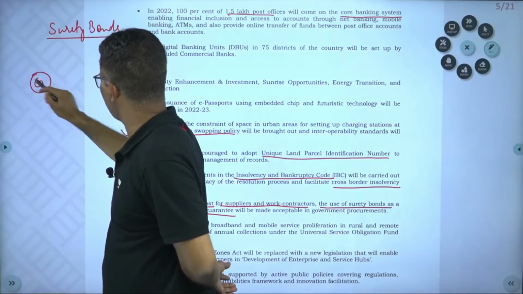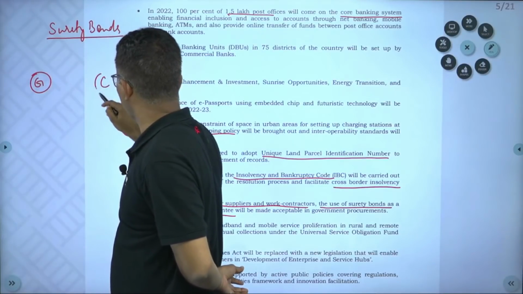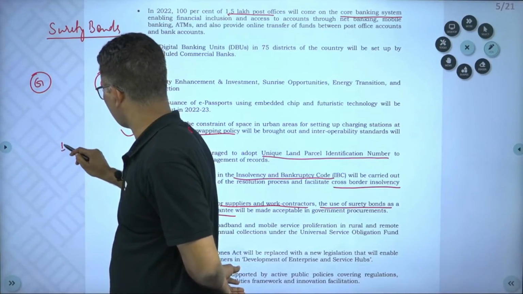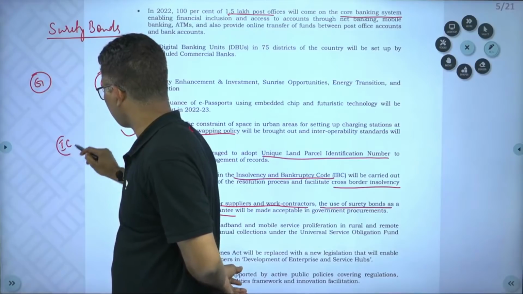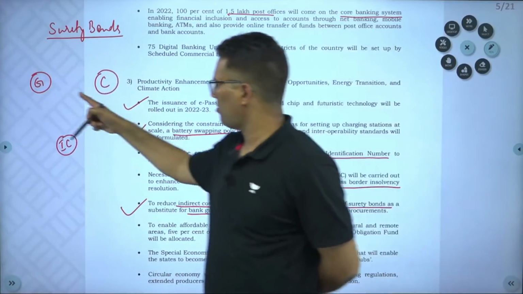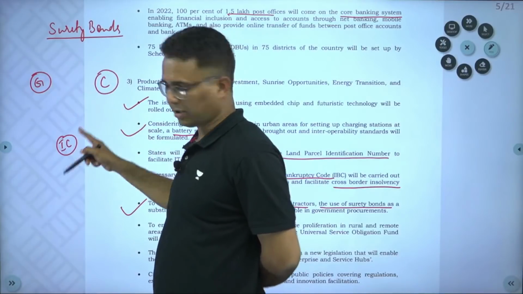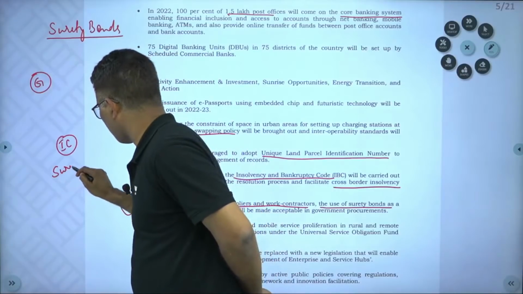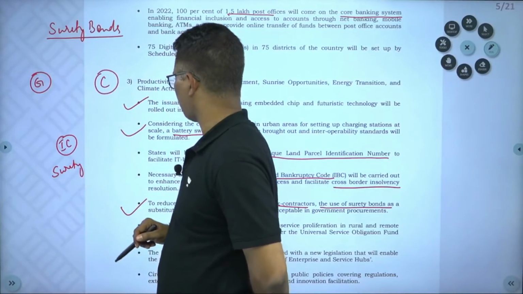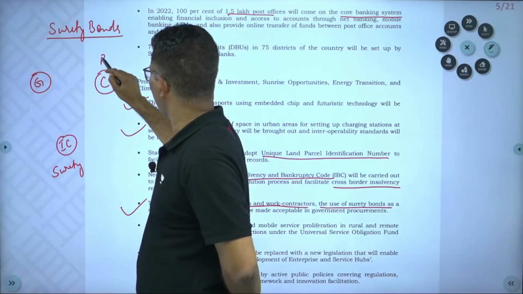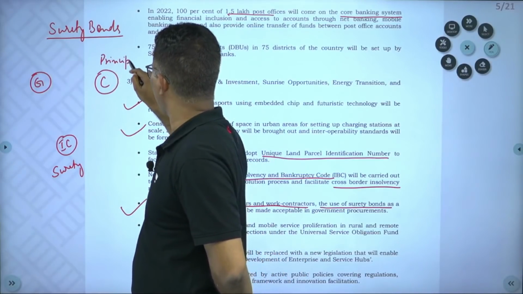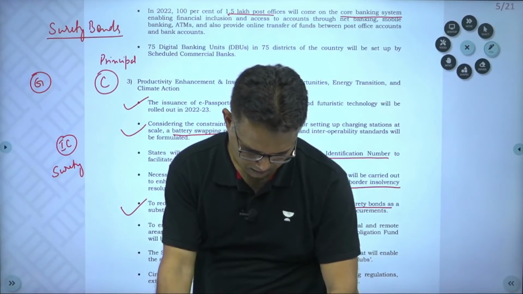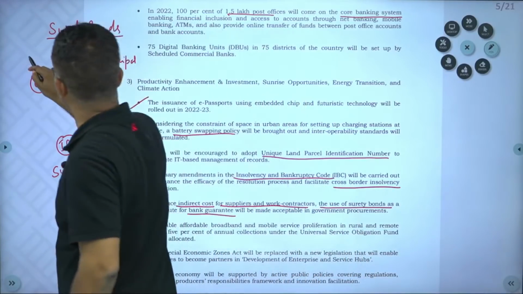This is government, this is contractor, and this is insurance company. Government, contractor, insurance company, right? This is called surety. This is called principal. And this is called obligee.